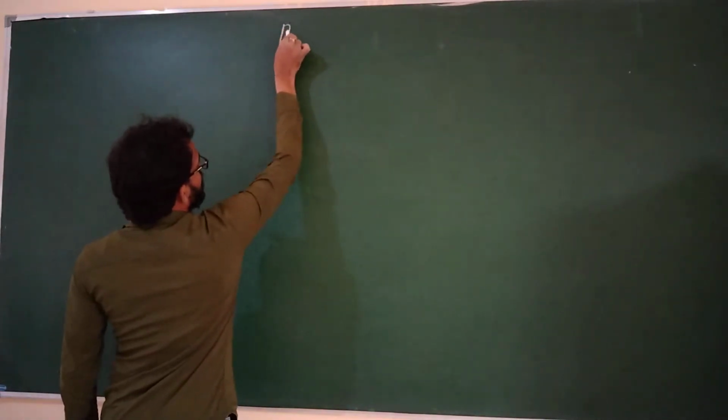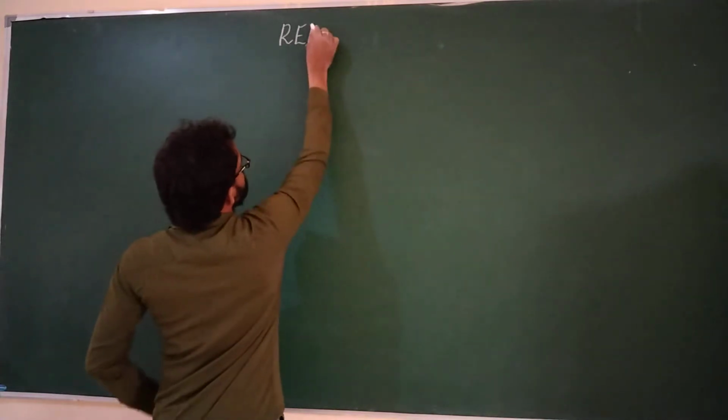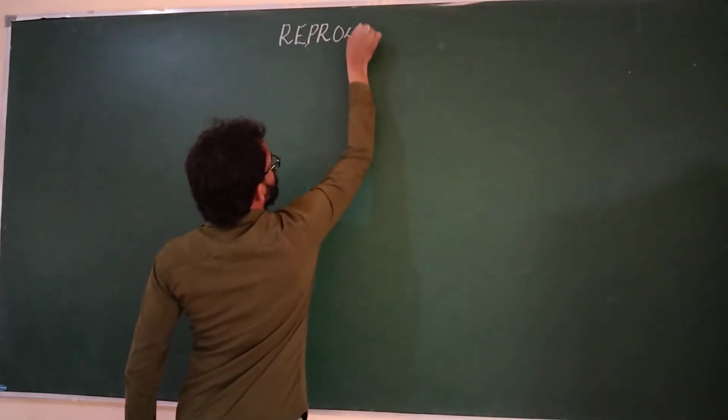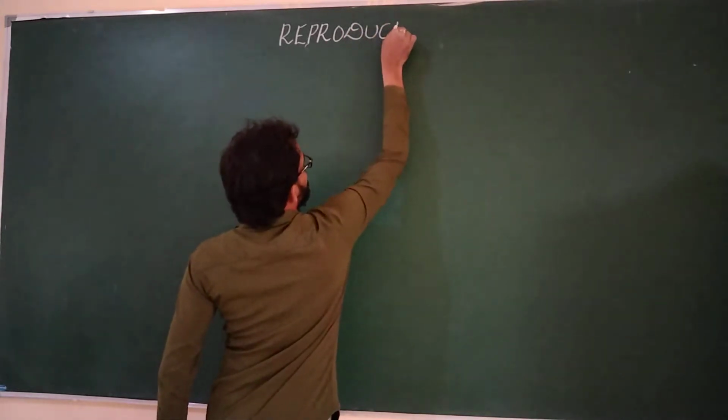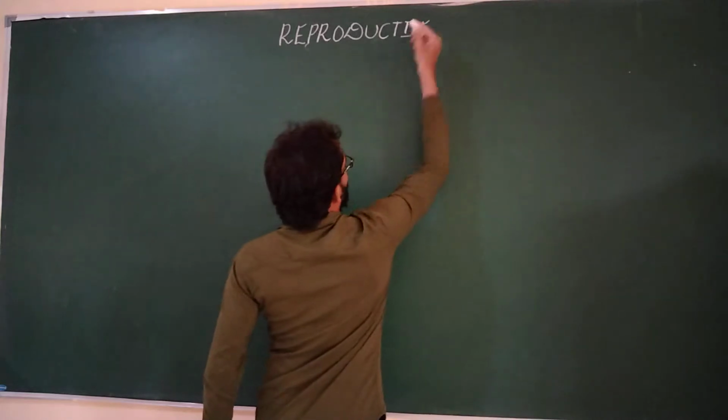Today in class we are going to discuss population. Today's class is under the category of reproductive health.